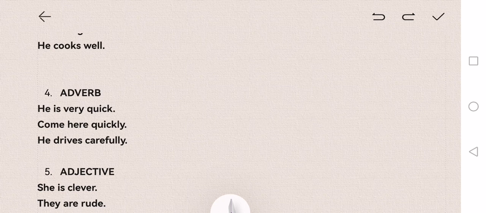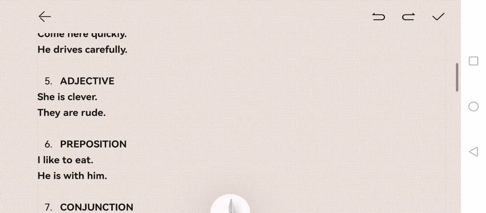Adjective is the very easy one. It needs to say either you're good or bad. So it needs to say either you're negative or you're positive. So she is clever. So clever is a positive thing. Or they are rude is a negative thing. Or you talked about gloomy and shiny. Shiny means the sun is out, people are going out, and they're having a nice time.